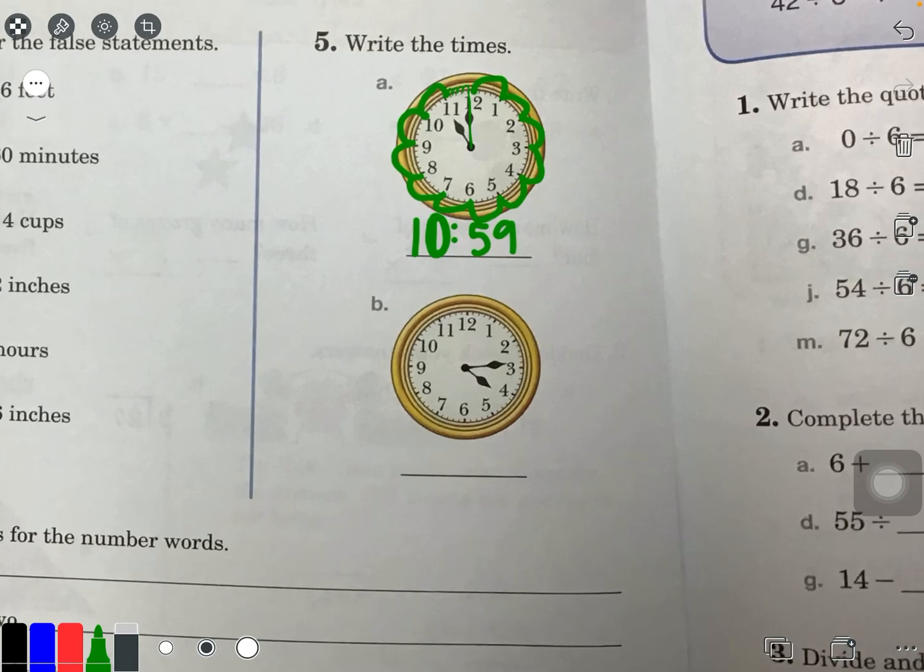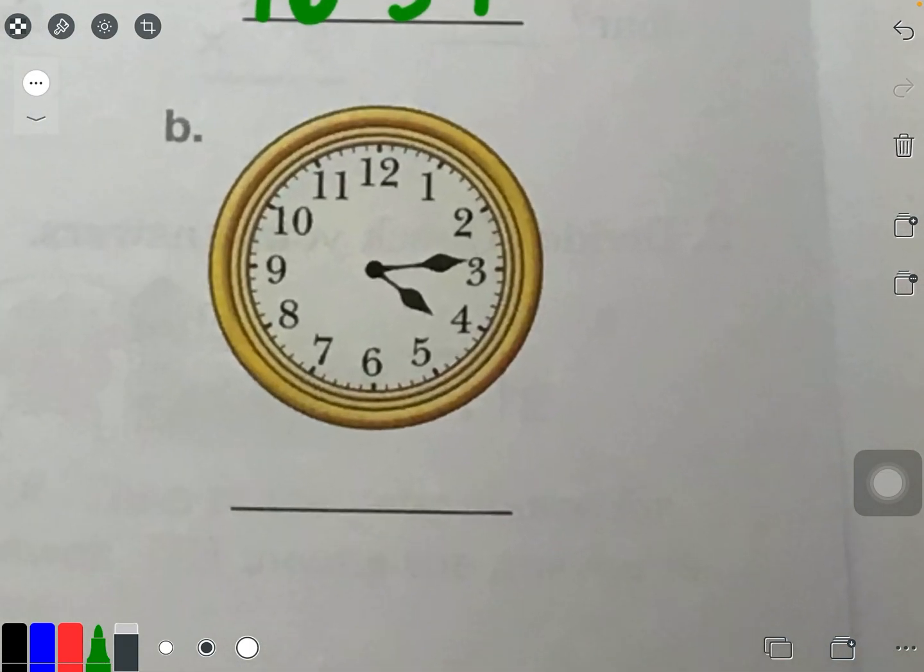It's 10:59. Now here, okay, I know for sure the hour, because the hour hand is small, and it's touching the 4. It's more towards the 4. You might think, it's almost at the 5. It's more towards the 4. So it's 4, colon. Now I'm going to use the flower again and start at 12. 5, 10. It's not 15 yet, because if it was 15, it would be touching the 3. So I'm going to do the little flower. 11, 12, 13, 14. It is 4:14. So it's almost 4:15.